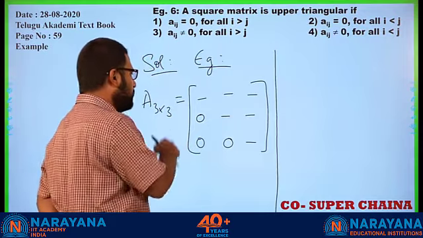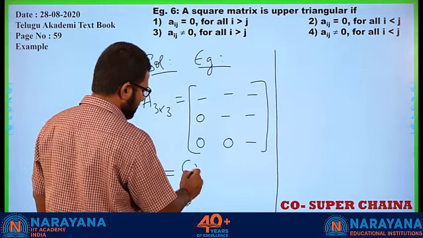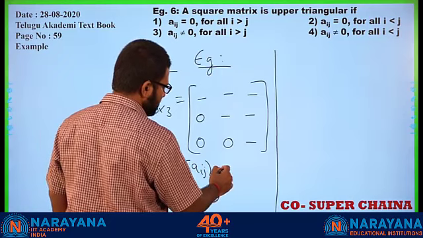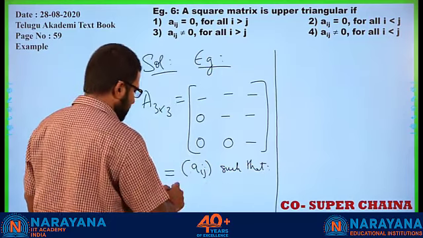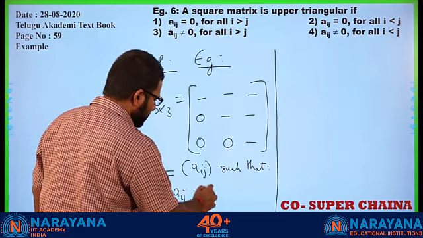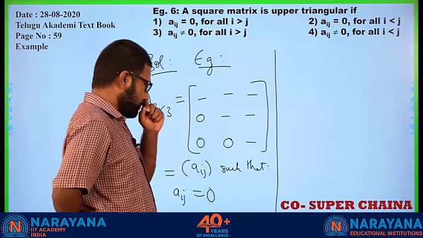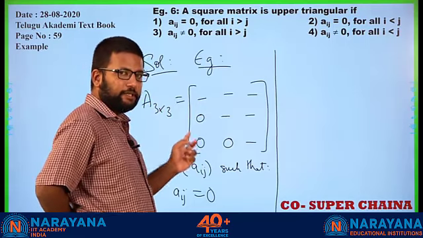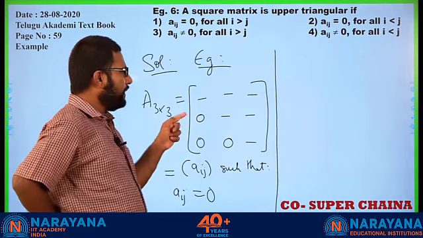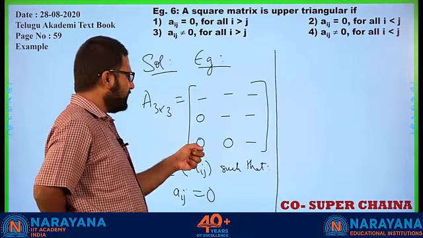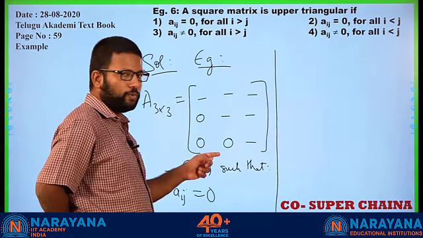How do we put it in a rule, right? So this is the matrix Aij such that Aij equal to 0. What is the notation we use for these elements? Look at this element. This element is A21, right? This element is A31. This one is A32.